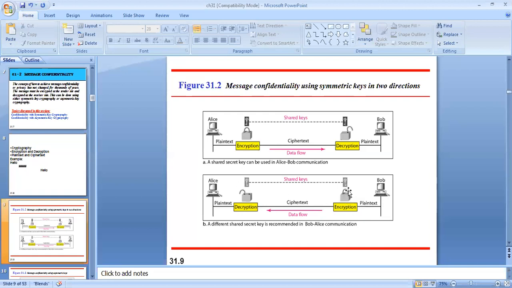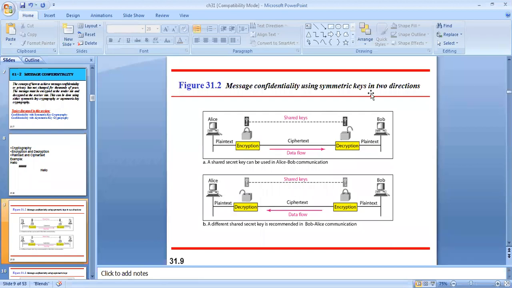Again he is using the same shared key, and he will lock it, and the cipher text will be sent to the destination. Once the information arrives at Alice, she will use the shared key that is being shared by Bob, and she will unlock it, and she can get the original information after the decryption algorithm runs.